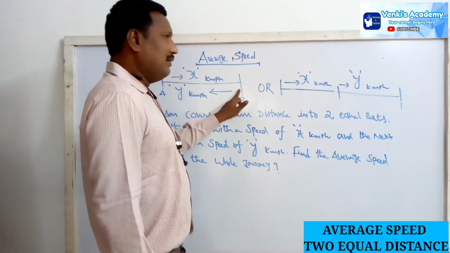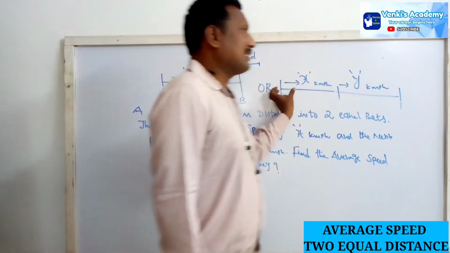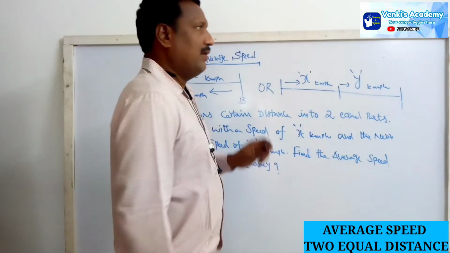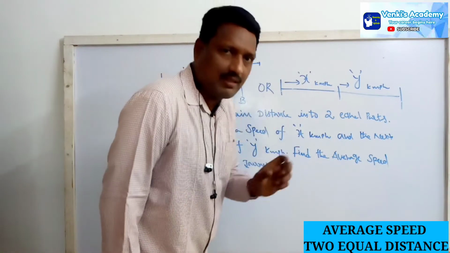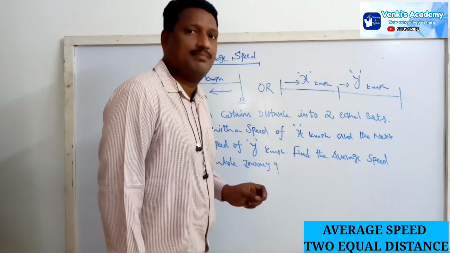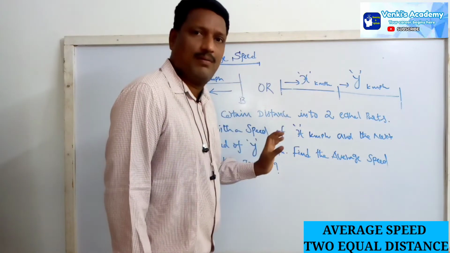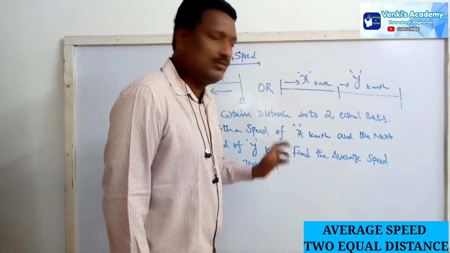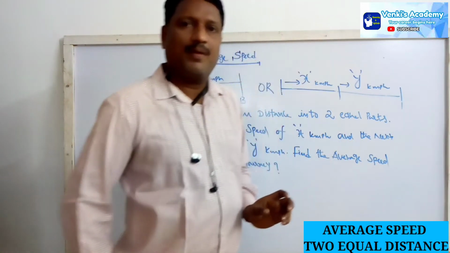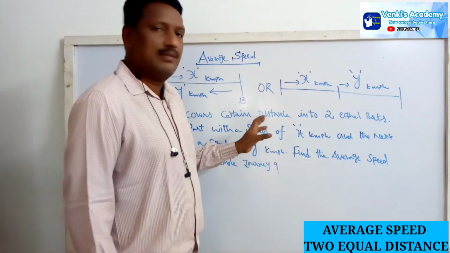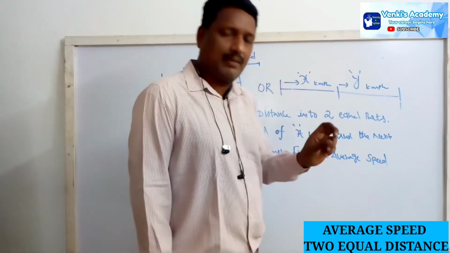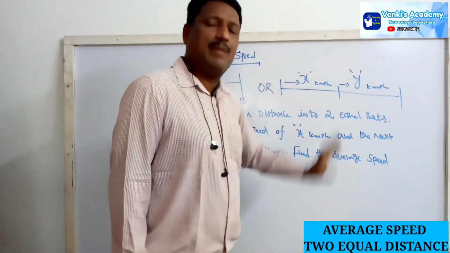Here, A to B, from B to A. Here, this concept is a total distance in 2 equal parts. Now, we need the conclusion whether these 2 concepts are same or different. These 2 concepts are the same. These 2 are not different. These 2 show the unique concept. People sometimes may get confused whether these 2 concepts are same or not. But here, the 2 concepts are same.